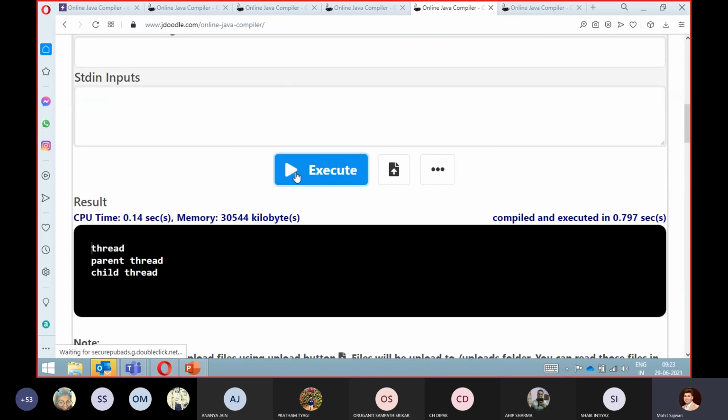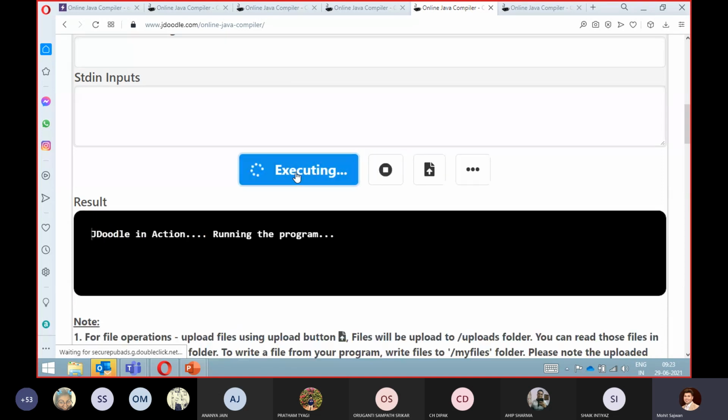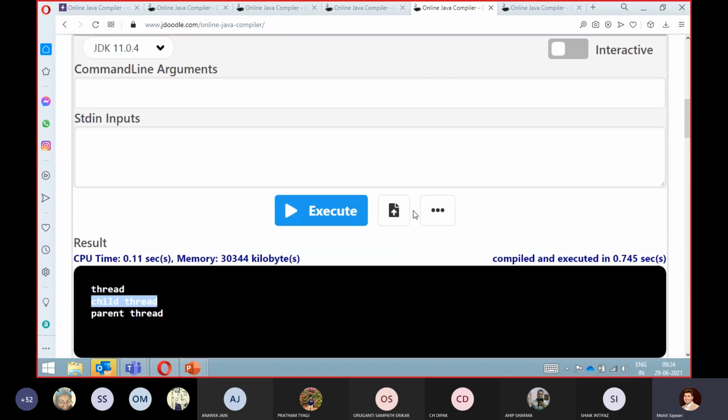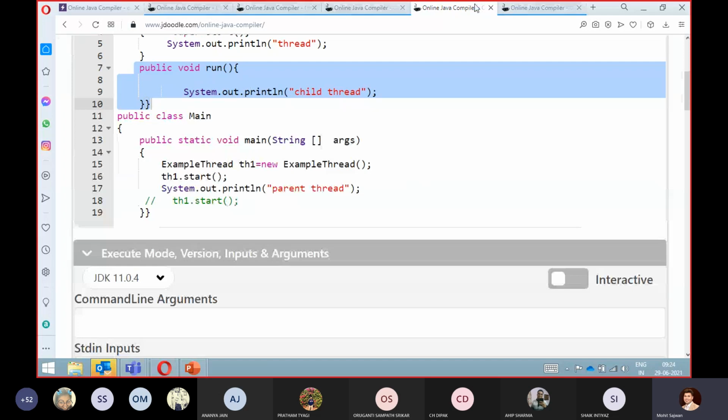If we execute this code, because we have a smaller number of statements, we are getting the same output, but still we cannot comment on that. Don't say that for a smaller number of statements we will always get the same output. No, it depends on the machine, and there are many things. For that we have to check the functionality of our scheduler. Here we are getting the same output, but once I checked, I got this output: parent thread first, then child thread after. You will find that.